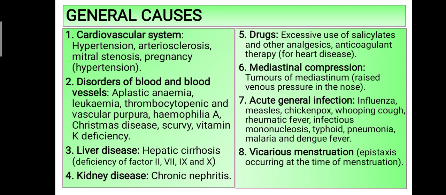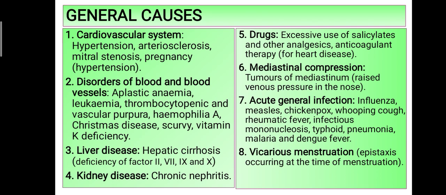General causes, the most common being hypertension, cardiovascular causes, arteriosclerosis or atherosclerosis, mitral stenosis. In pregnancy induced hypertension like eclampsia, preeclampsia. Disorders of blood vessels or blood like aplastic anemia, in which all three cell lines, RBC, WBC and platelets, are decreased, leukemia, thrombocytopenic and vascular purpura, hemophilia A, Christmas disease, scurvy, vitamin K deficiency.